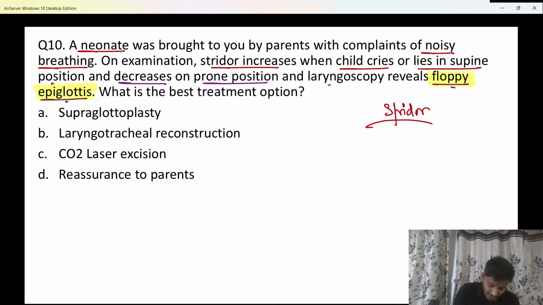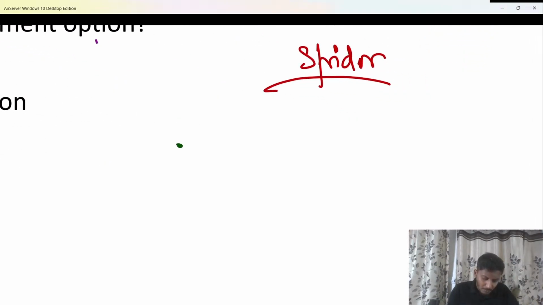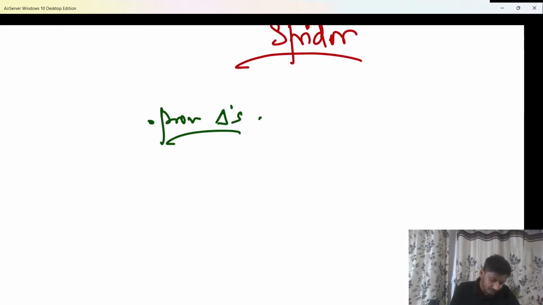What is your provisional diagnosis? What is your provisional diagnosis for this condition? Very good. The provisional diagnosis for this condition is a case of laryngomalacia, beta.